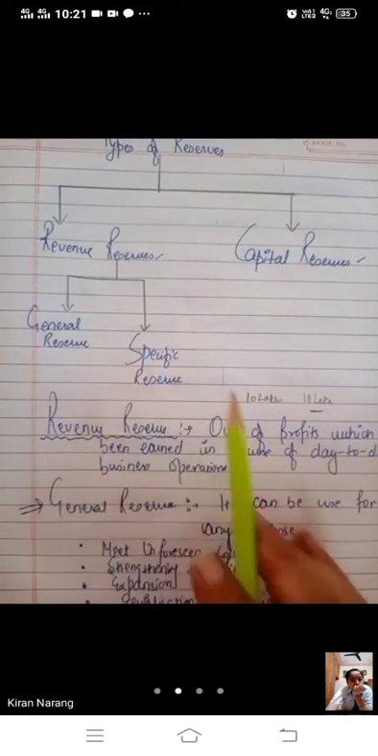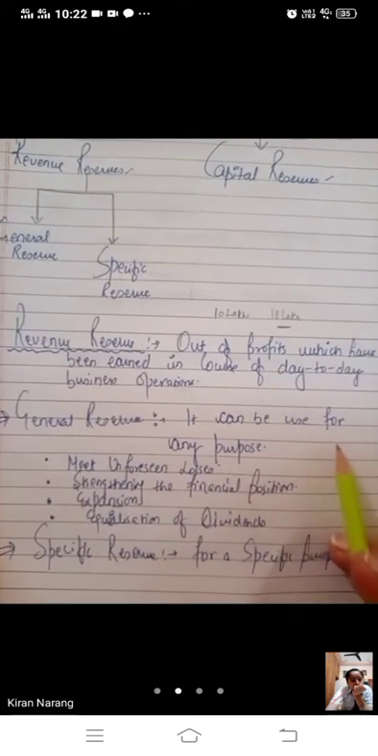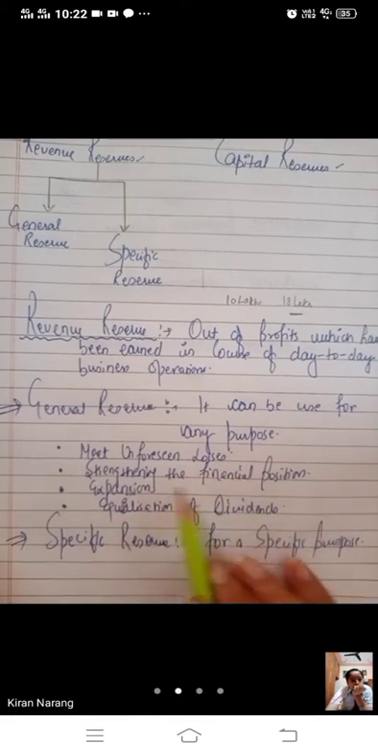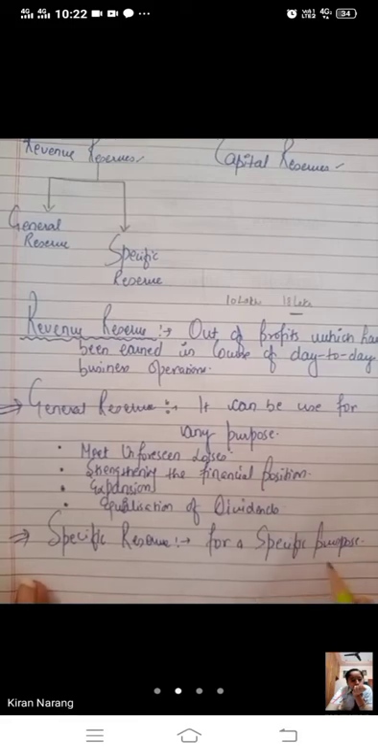Further, revenue reserve is of two types, general reserve and specific reserve. General reserve can be utilized for any purpose, for any unforeseen losses, for strengthening the business position, financial position, for expansion of the business or dividend equalization. Any purpose general reserve can be utilized. Specific reserves can be utilized for specific purpose only.